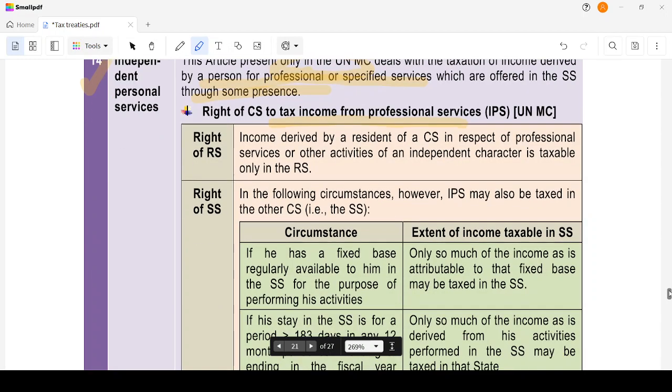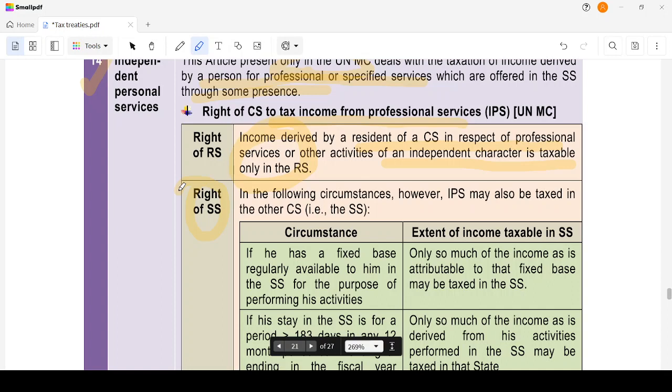Income derived by a resident of a contracting state in respect of professional services of an independent character is taxable only in the resident state. However, there are circumstances where it can be taxed in the source state. Generally, it is a bilateral negotiation, but in the case of independent personal services, the income from professional services will be taxed in the resident state.